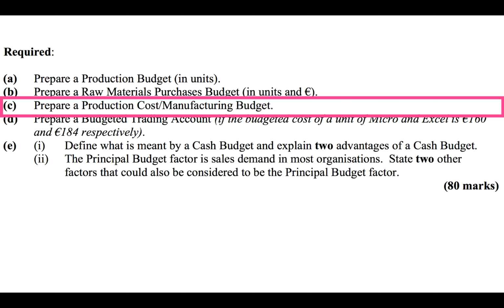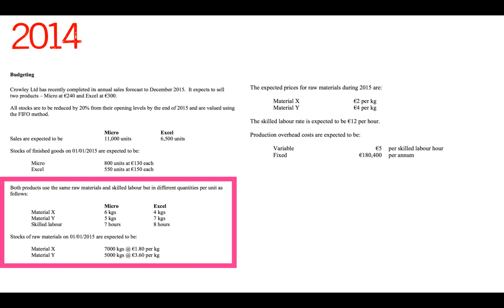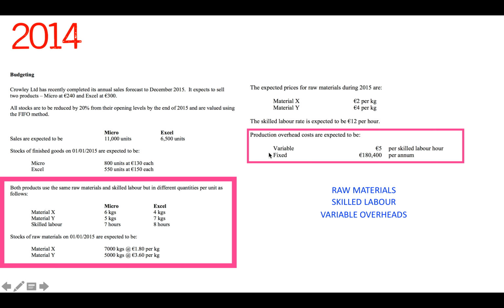Part C, prepare a production cost manufacturing budget. So that is how much it's going to cost to make those units in total. We're going to look for all of the costs that are related to making all of the Micro and Excel that we need to make. We know about the materials, but there's also skilled labour in there as well. Scanning down through the rest of the question, we can see that there are also variable and fixed costs, so we've got variable overheads and fixed overheads to take into account as well.